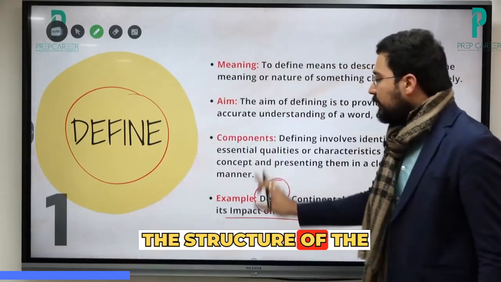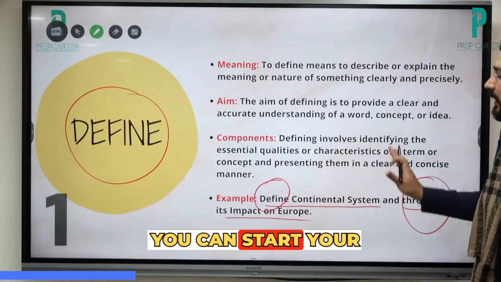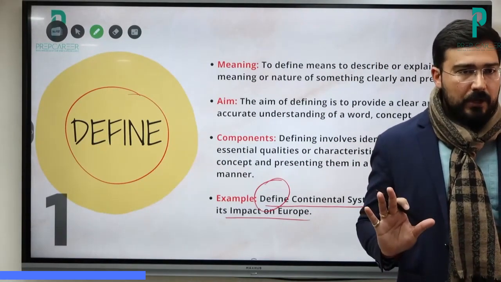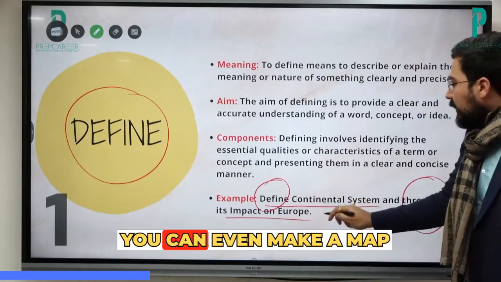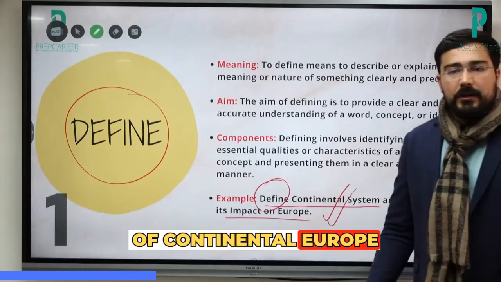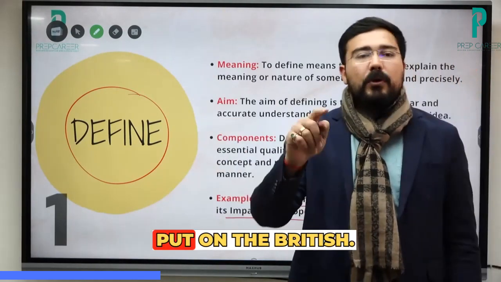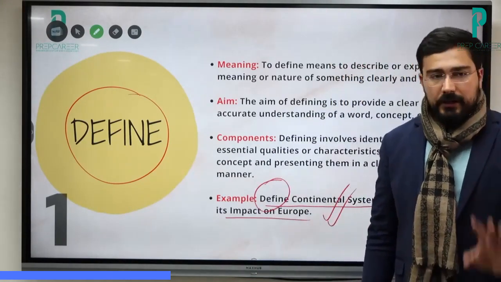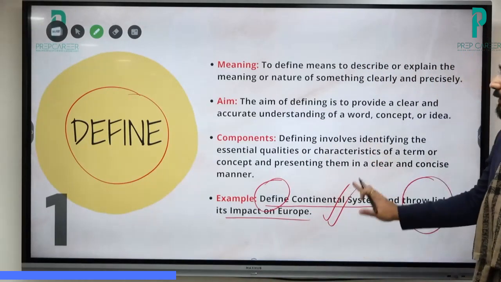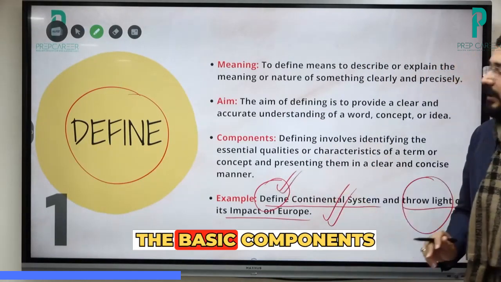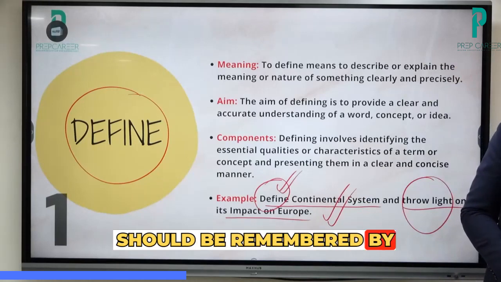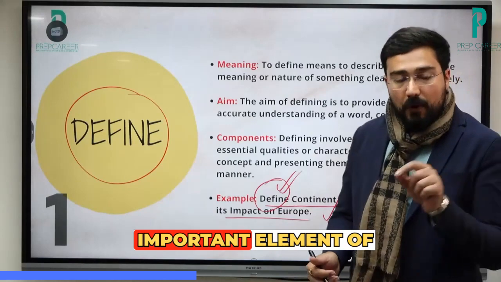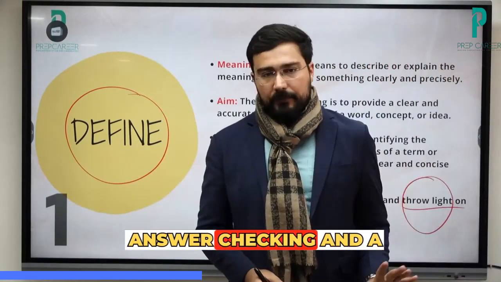Here, the structure of the answer is going to be very simple. You can start your introduction just with the basic definition of continental system. Okay. While doing so, you can even make a map of continental Europe and how the embargo was put on the British. They were not allowed to come towards this territory for trading purposes. Okay. So definition in these questions, the basic components should be remembered by you. यहाँ पे डेफिनेशन नहीं आएगी तो आपके मार्क्स कटेंगे. This will become an important element of answer checking, है ना.